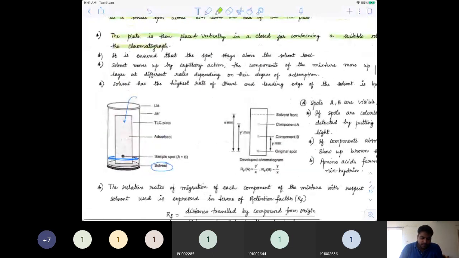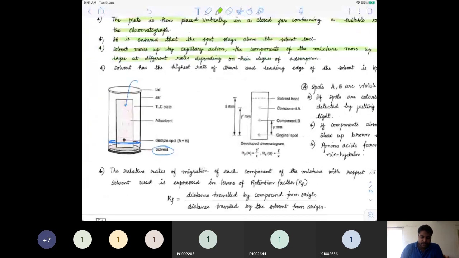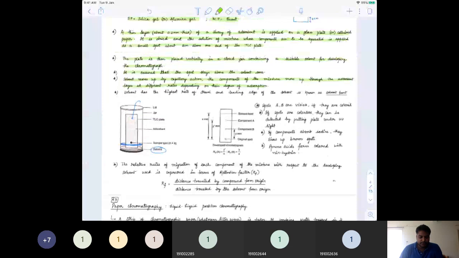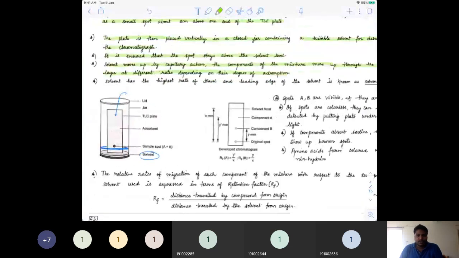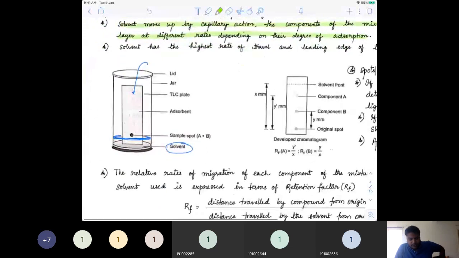Okay, so you can see it is ensured that the spot stays above the solvent level. And now what happens? Solvent moves up by capillary action, and the components of the mixture move up through the adsorbent layer at different rates depending upon their degree of adsorption. Now the solvent will start moving up over the TLC plate, and it will obviously cross over the sample spot, which is of A and B organic compounds, right?